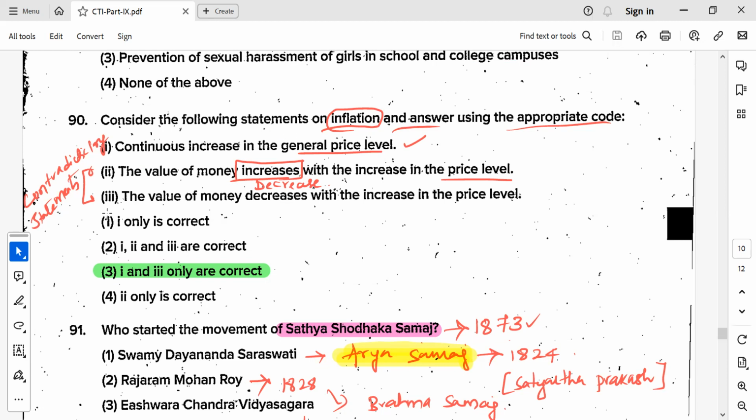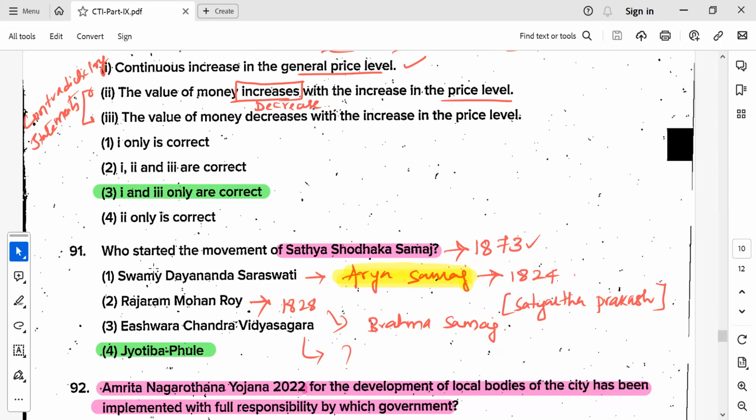Means either one will be correct. Both will not be correct at the same time. With a simple logic, see the value of money, definitely, what it was when we were children, 1 rupee, 2 rupees. Now the value has not remained the same. So even by linking that, we can eliminate the second, and 1 and 3 can be the appropriate answer.